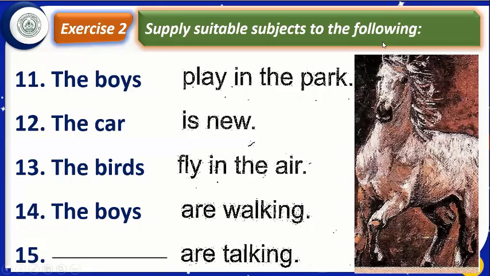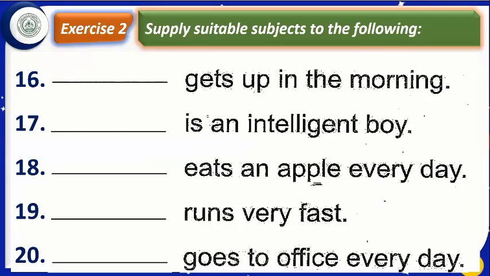Let us move to the next. Yes, in number 15, it is written are talking. Are is a plural verb. We have to write here the girls. Let us move to the next. Gets up in the morning. What will be our verb? The farmer. Farmer will be singular, because here is S with the first form of the verb. Due to this S, it has become singular verb. That is why our subject will also be singular.